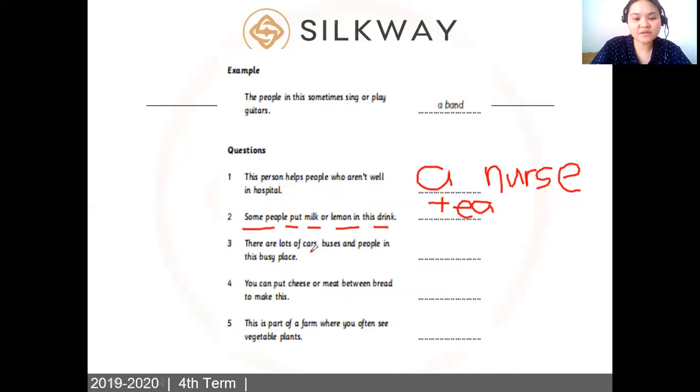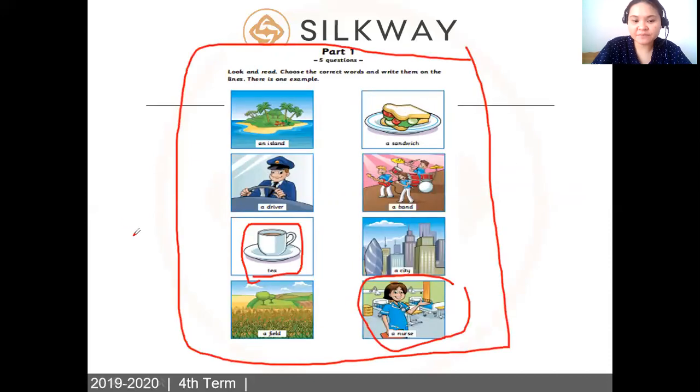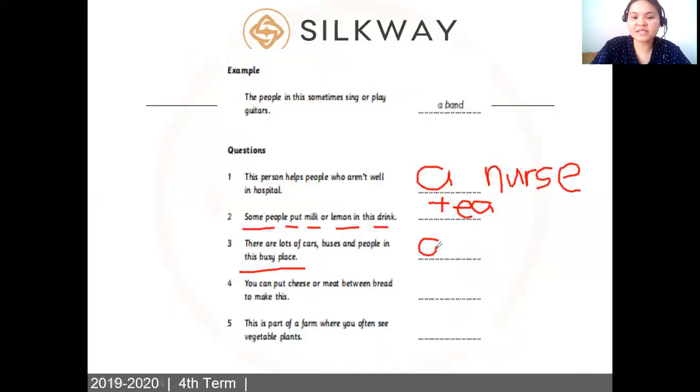There are lots of cars, buses, and people in this busy place. So how do you call this place? Again, it's called a city, right? So this is a city. Like for example, we have Atyrau, Almaty. All right, can you name a few cities? All right, let's move on.